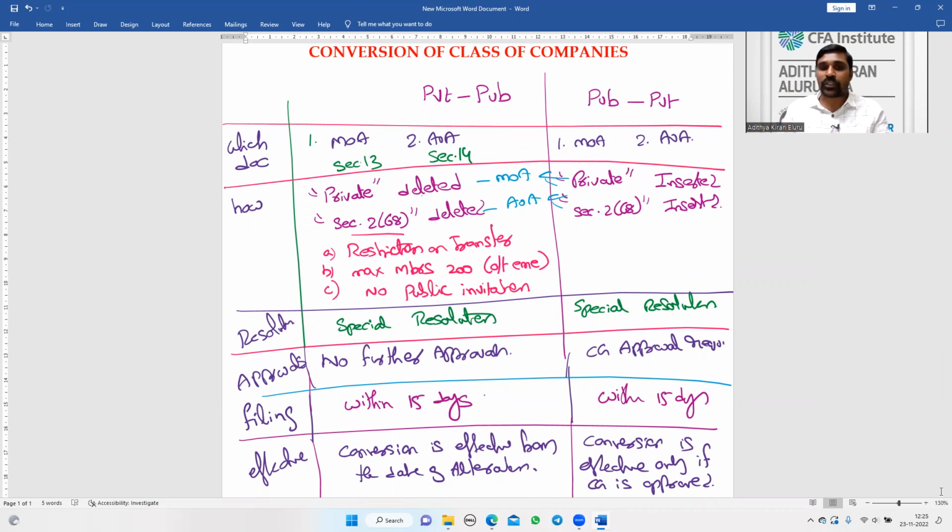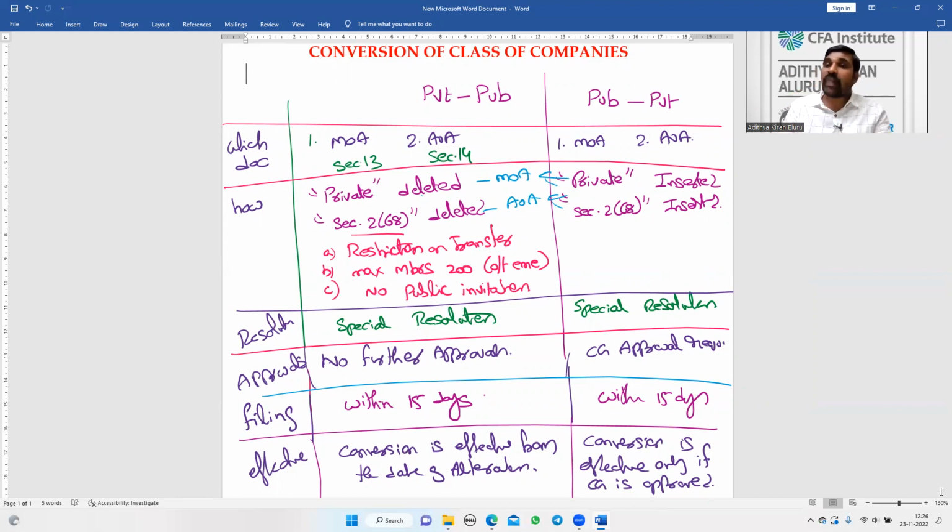Any other further approvals to be obtained? Private to public, no further approvals. Public to private, central government approval is required. Sir, why public to private, central government approval? Why not central government approval for private to public? Common sense, very simple logic. Private companies have fewer restrictions. Public companies have more restrictions. When a company is voluntarily moving from fewer restrictions to more restrictions, government will not question.